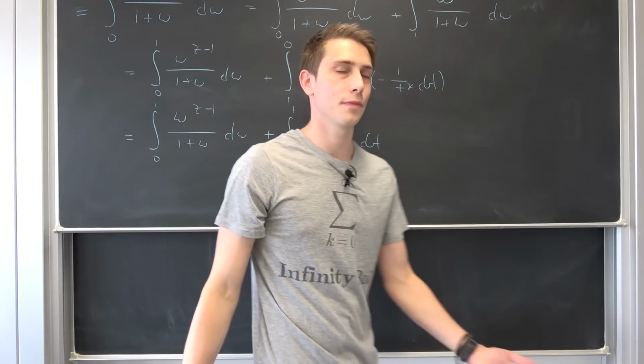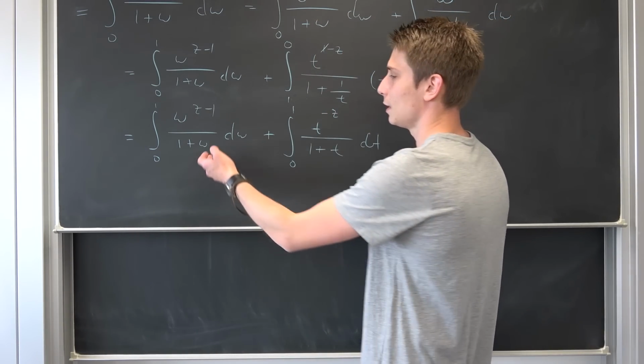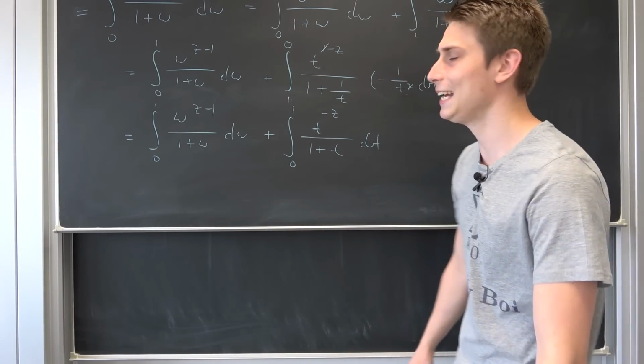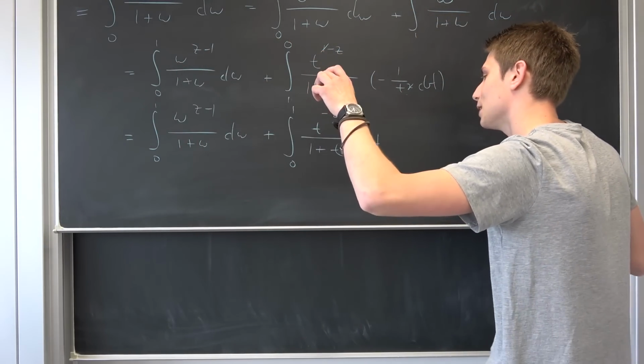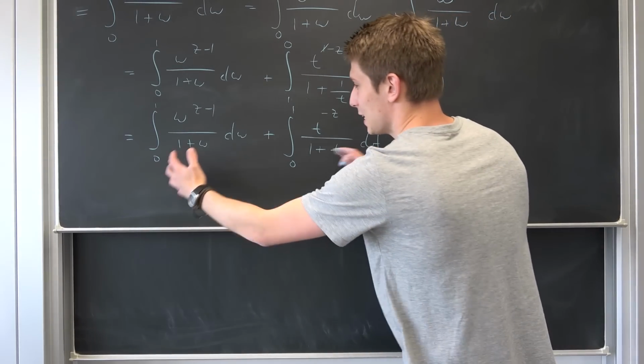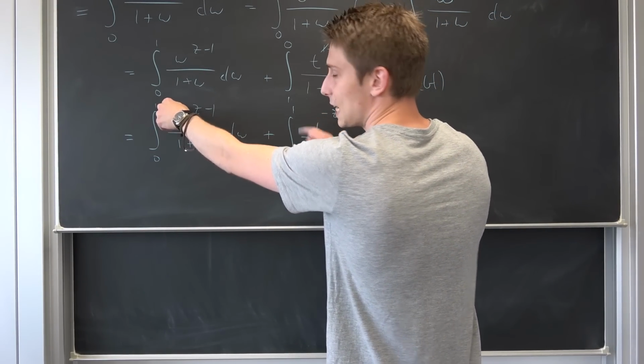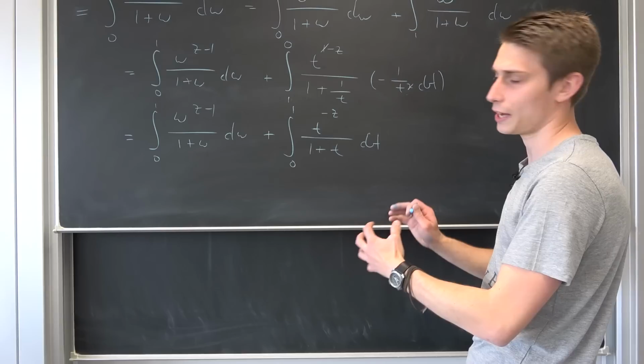Now you can just say, well, let omega be equal to t. It really doesn't quite matter. Or you say, let omega be equal to y and let t be equal to y, and then you can add stuff together. It goes over the same region, so we can just collect this.